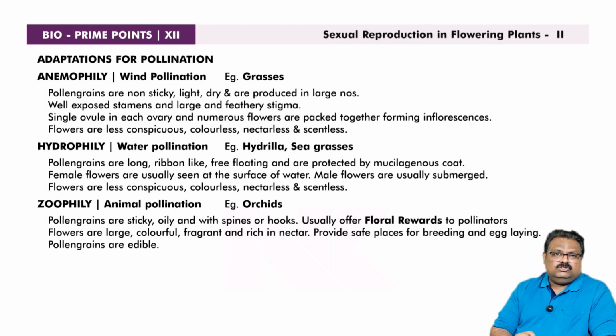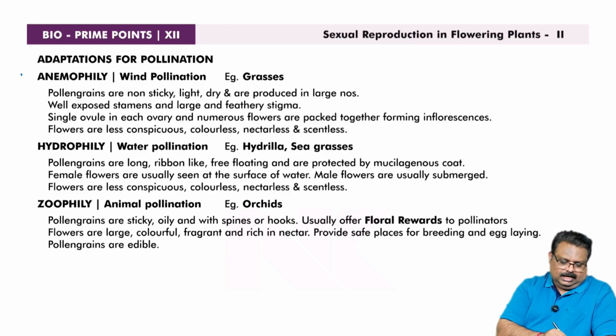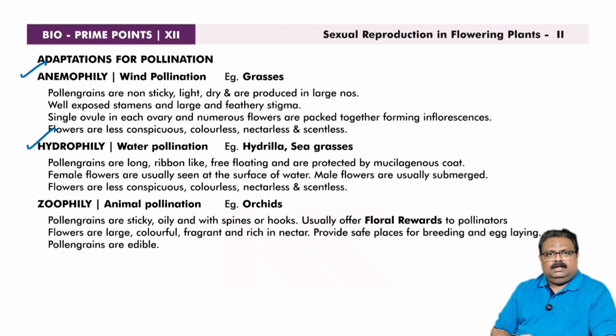The next prime point is very, very important as far as the examination is concerned. Adaptations for pollination. There are three media for pollination. Pollination by wind is called anemophily. Pollination by water is called hydrophily. And pollination with the help of some animals is called zoophily.